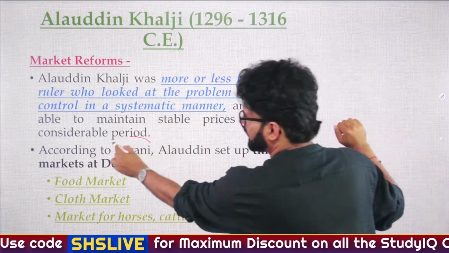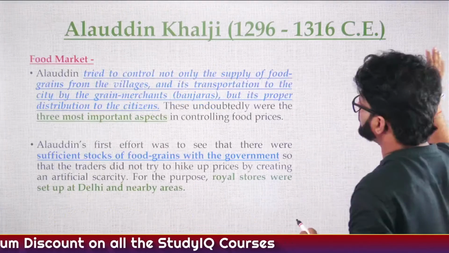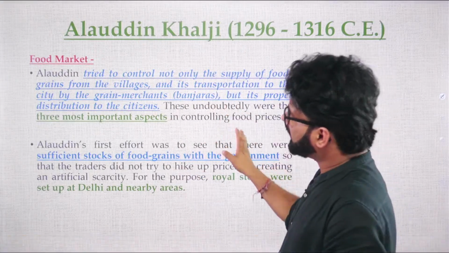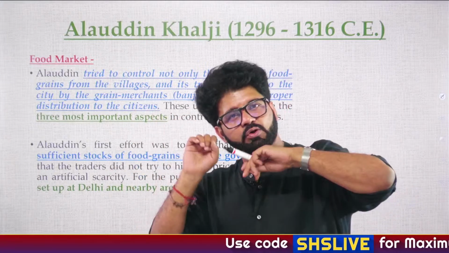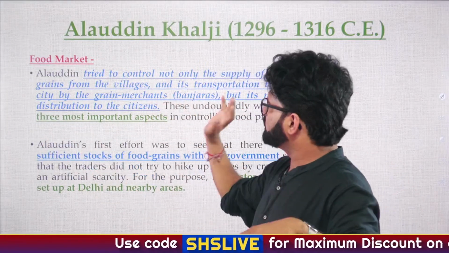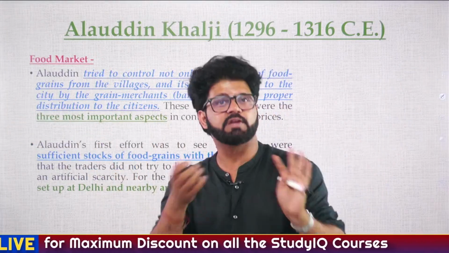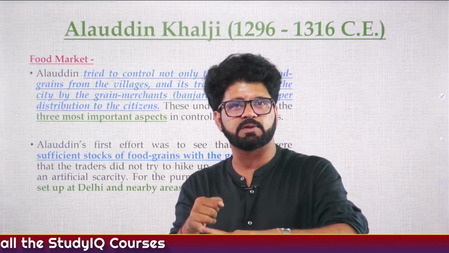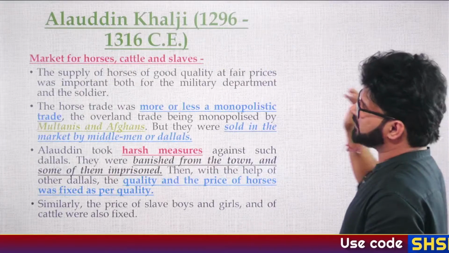Barni. Tarikh-e Firoz Shahi, Fatwa-e Jahandari. Please remember the names of books written by him. So again, all the things which he did. Banjaras, the people who will carry grains, and not only grains, they will also carry ideas. And that is what you will see later on, that these Banjaras will transmit ideas that Delhi is so prosperous. Even though Alauddin Khilji is taking so much tax, we are not seeing any famines or major rebellions. So people will come to Delhi. Delhi will become a center of attraction during his period.